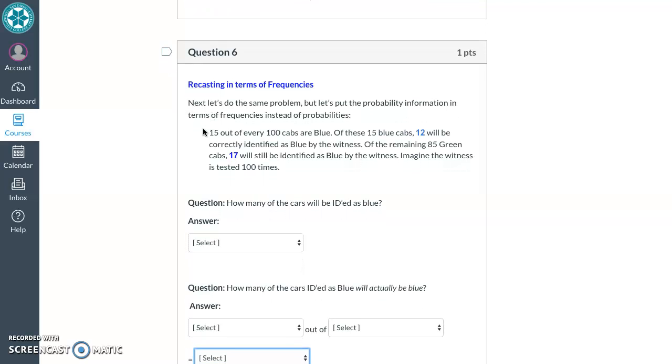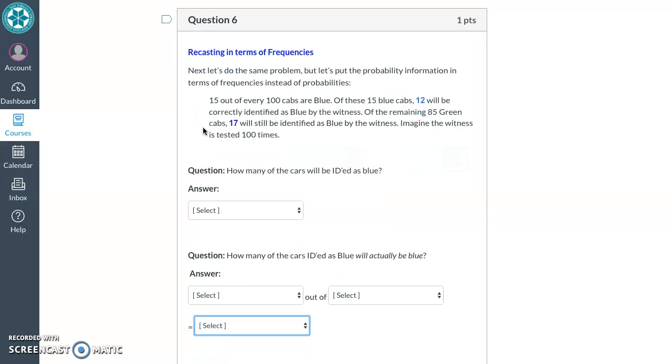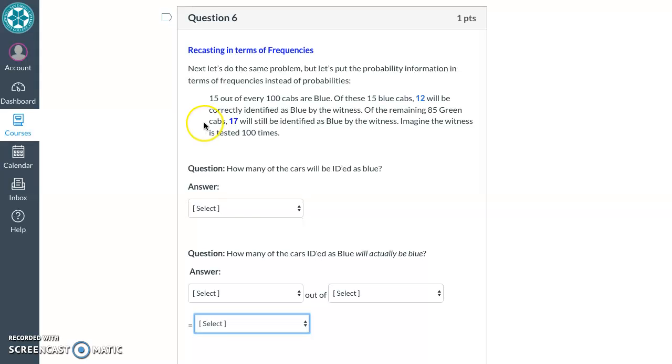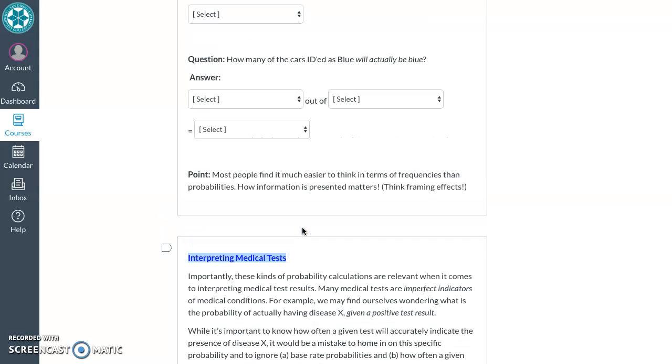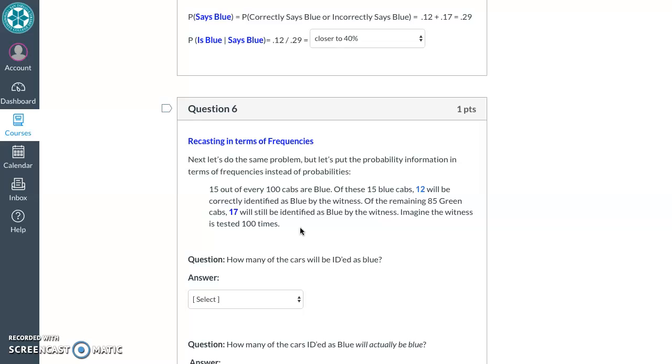This is something that might be important to know if we need to give information to people, whether it's to the public or to physicians. In a moment we're going to turn to making sense of medical tests, but even physicians have been shown to calculate the wrong probability that a person has a disease given that they've received a positive test result because they are ignoring base rates.